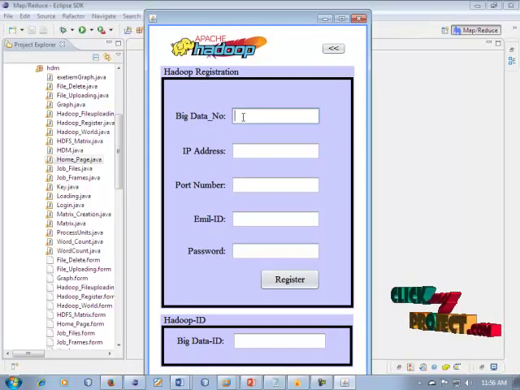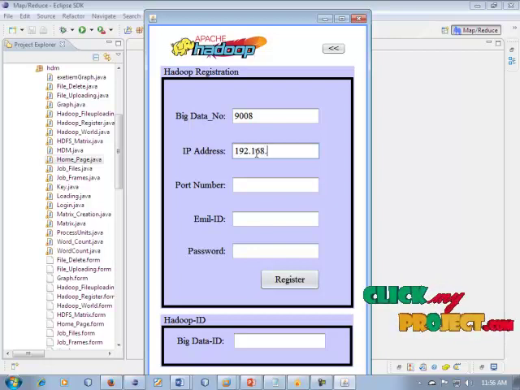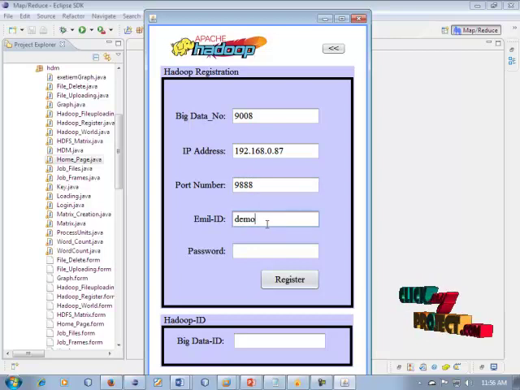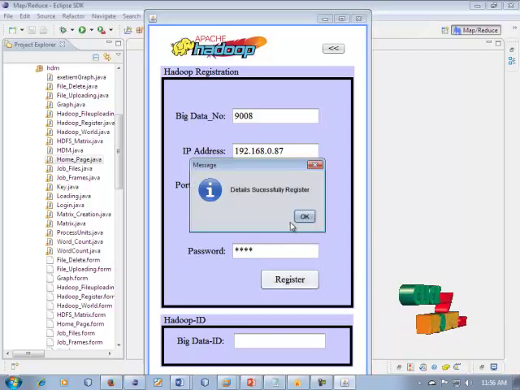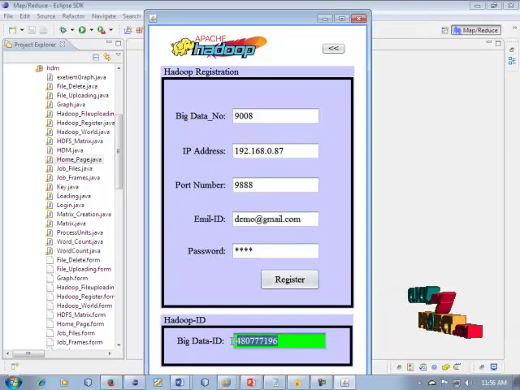The big data number is 9008. For the IP address, you can give any IP address for this project. Port number is. The email ID we can use is demo at gmail.com. The password is also demo. Click registration, and the details are registered. In this process the Hadoop ID is created for this user. Okay, it is our Hadoop ID.